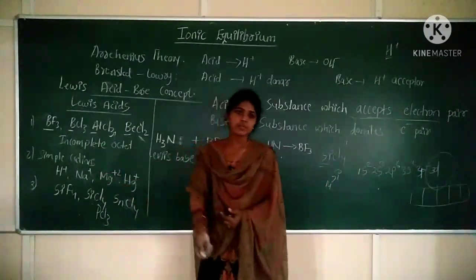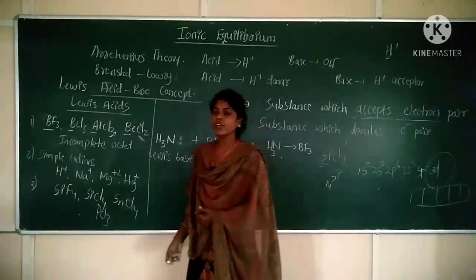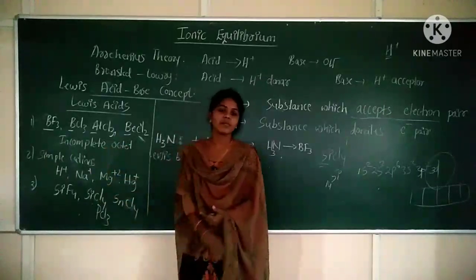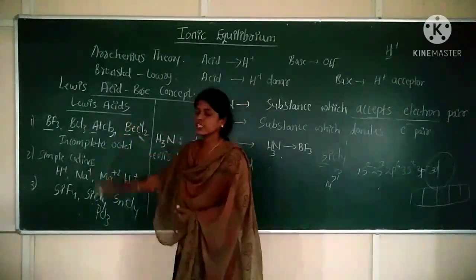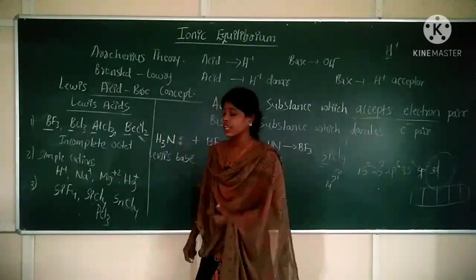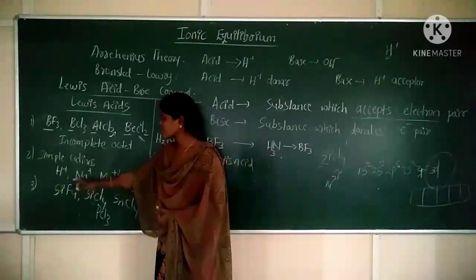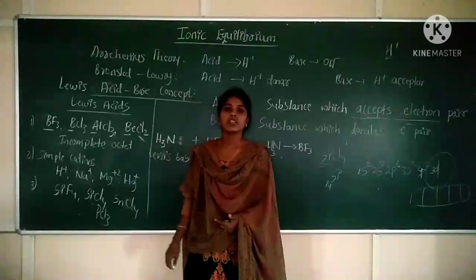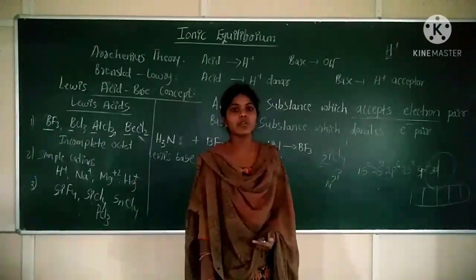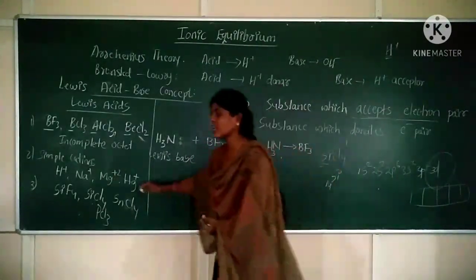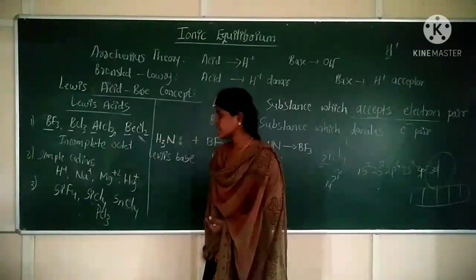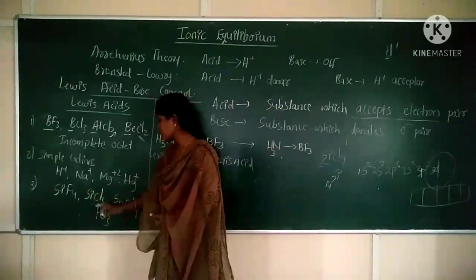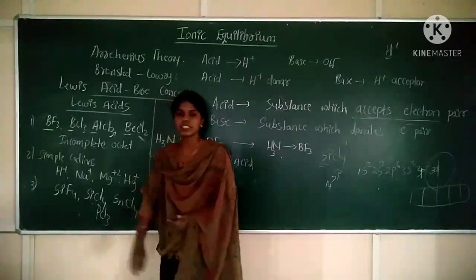Incomplete octet. Compounds having what? Incomplete octet of a central atom, those are considered to be Lewis acids. Next one is simple cations like H plus, Na plus, Mg plus 2, Hg plus. So these are called as what? Lewis acids, because these are having electron deficiency. Next, third types of Lewis acids are SiF4, SiCl4, SnCl4 and PCl3.